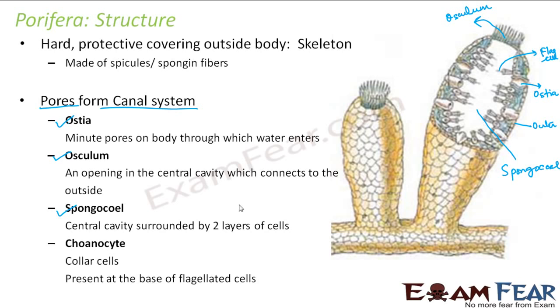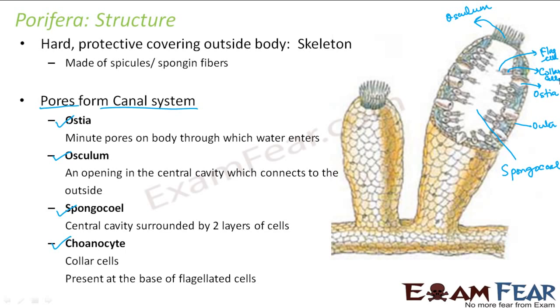Then the last one is choanocyte, that is the collar cells. What are these collar cells? Where are they present? They are present at the base of the flagellated cells. So these are the flagellated cells, and at the base of these flagellated cells are the collar cells.